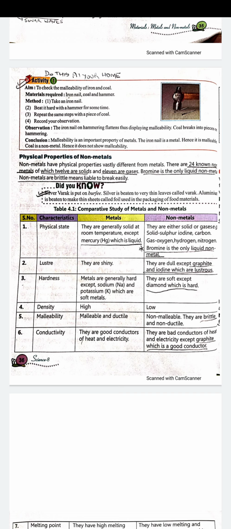Density के बेस पे, it is the mass of a substance in a given volume. Metals have high density and non-metals have low density. Malleability: metals are malleable and ductile. Non-metals are non-malleable, brittle and non-ductile. Conductivity: metals are good conductors of heat and electricity, मतलब इनमें से गर्मी और बिजली आसानी से पास हो सकती है. But non-metals are bad conductors या insulators आप कह सकते हैं of heat and electricity. But graphite is a good conductor.